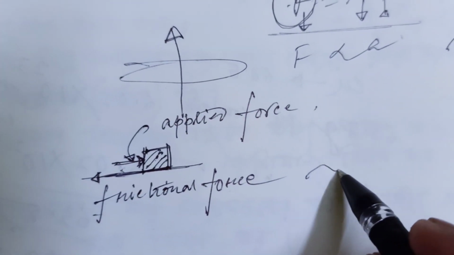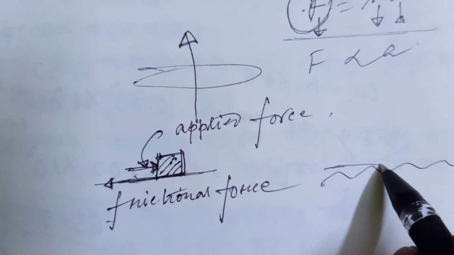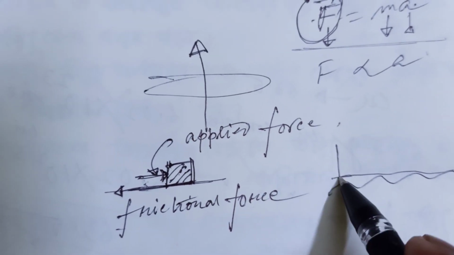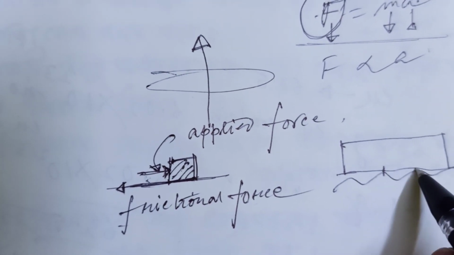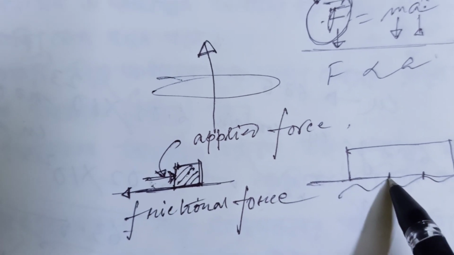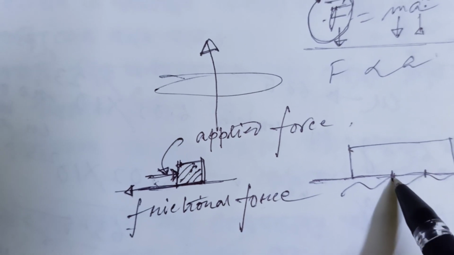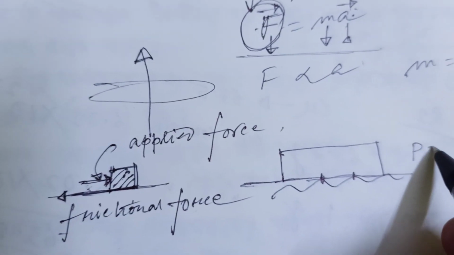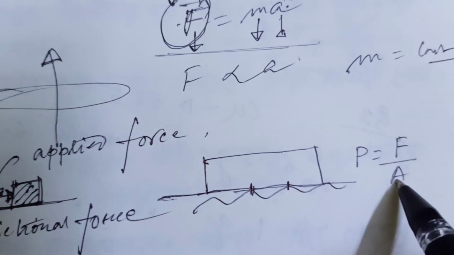What is tangent? Suppose this is a surface, that is rough surface, and a body is kept along that particular surface. So there are building blocks, so there is a lock at that particular position, because at that position the surface area is small. That's why pressure is greater, since pressure equals force by area.